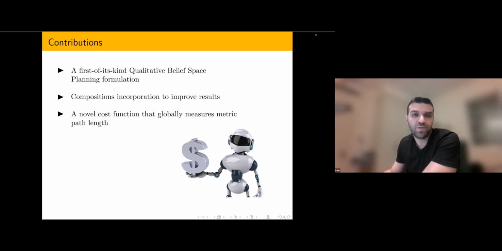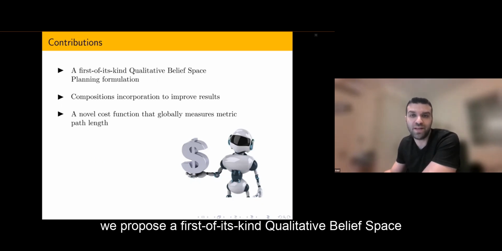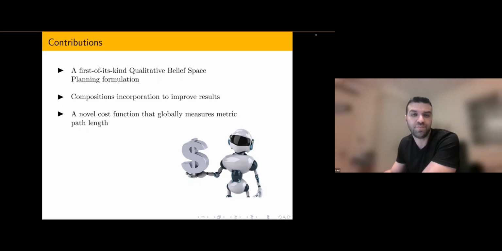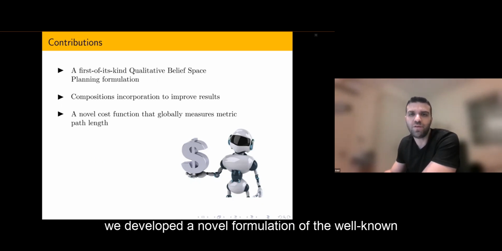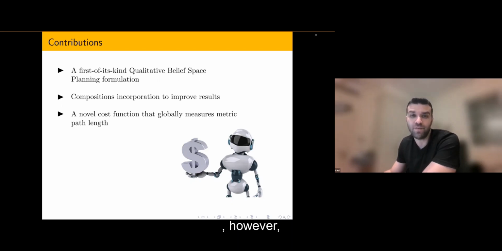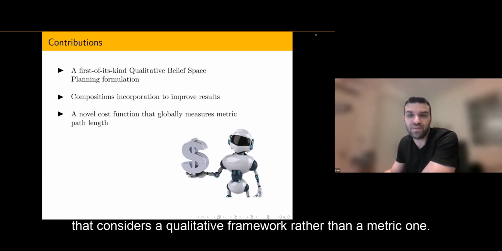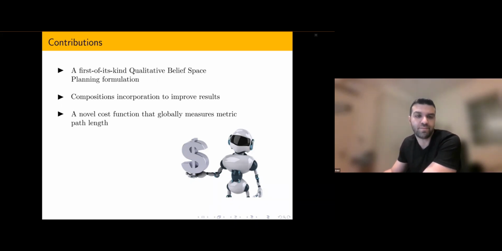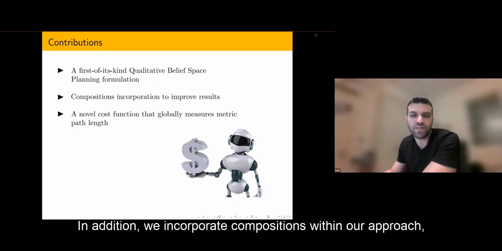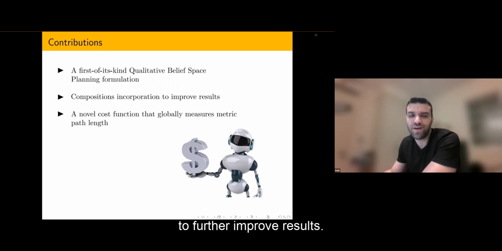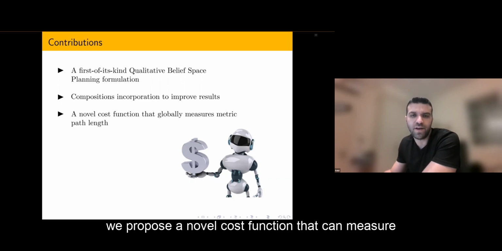In this work, we propose a first-of-its-kind qualitative belief space planning algorithm, or qualitative BSP in short. That is, we developed a novel formulation of the well-known belief space planning algorithm, however, that considers a qualitative framework rather than a metric one. In addition, we incorporate compositions within our approach to further improve results. Finally, we propose a novel cost function that can measure metric distance using qualitative information.